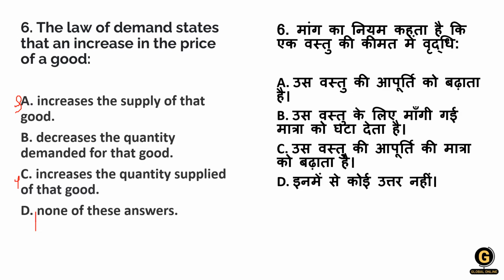Here three options are already gone. Option B is the correct one. Why? We have learned that when the price rises, quantity demanded lessens, and when the price goes down or decreases, the demand increases. Here is the inverse relation between price and quantity demanded. So option B is correct here.